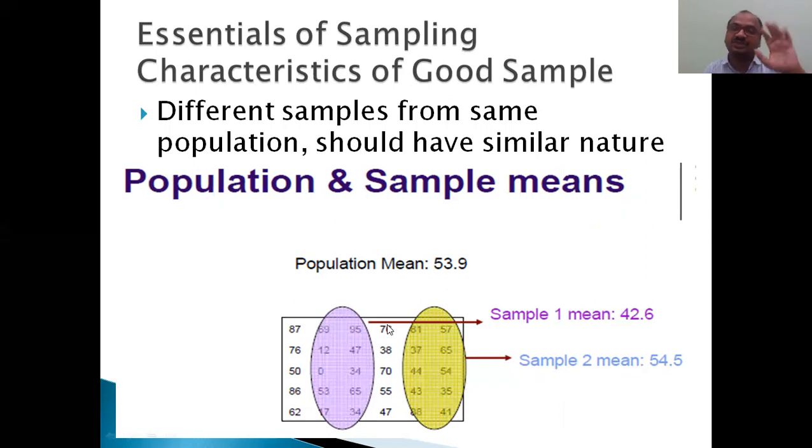So the population mean is different, sample 1 mean is different, sample 2 mean is different. All 3 are different. One is medium, one is high and one is low. Even though you are taking a sample from the same population 1 time, 2 times, 3, 4, 5 times, all the 5 samples you have collected must have the same characteristics, same mean, same color, etc. Then you can say it is a good sample. So here it is a bad sample. Both samples are bad.